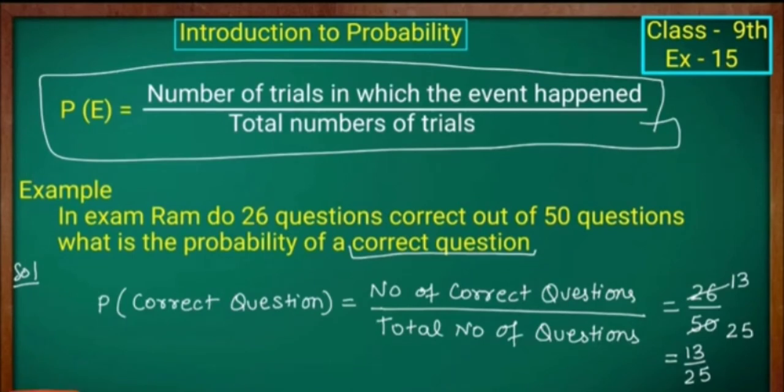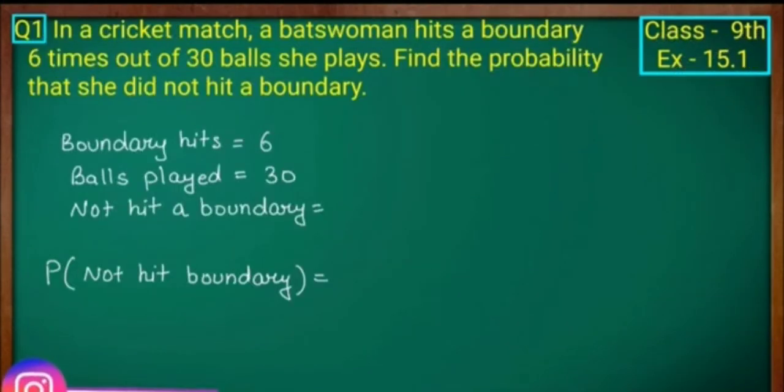Next, coming to the next question. In a cricket match, a batswoman hits a boundary 6 times out of 30 balls she plays. Find the probability that she did not hit a boundary. We are going to find the probability that she did not hit a boundary from the total balls.